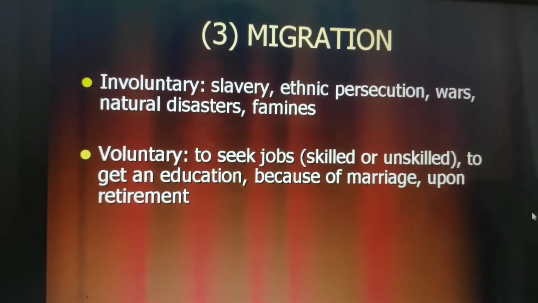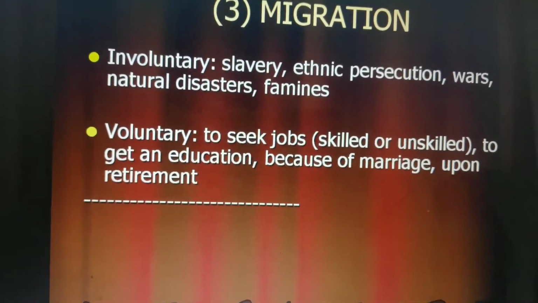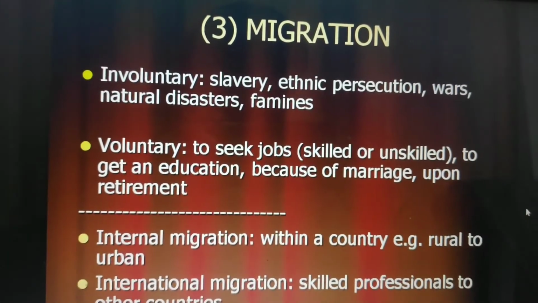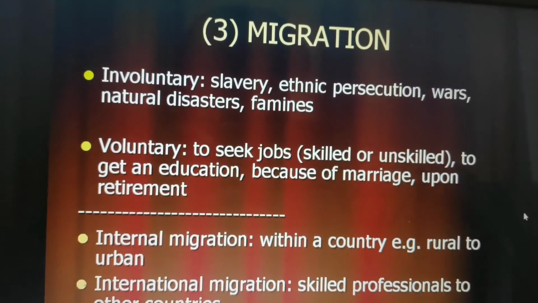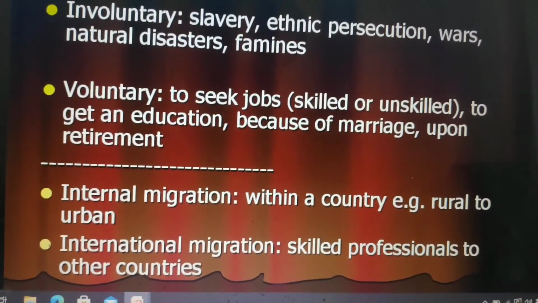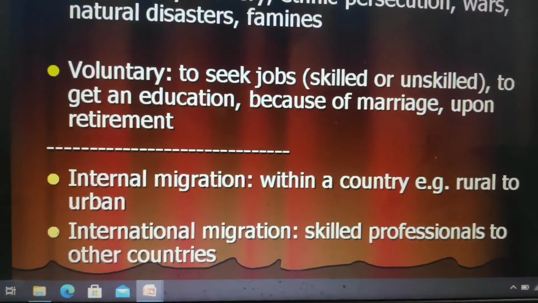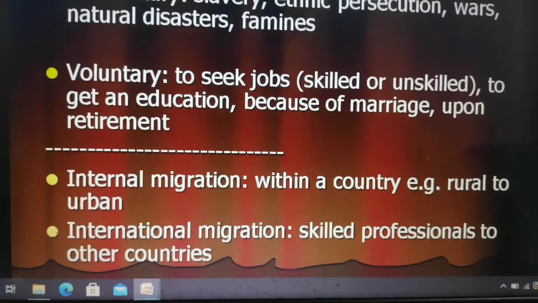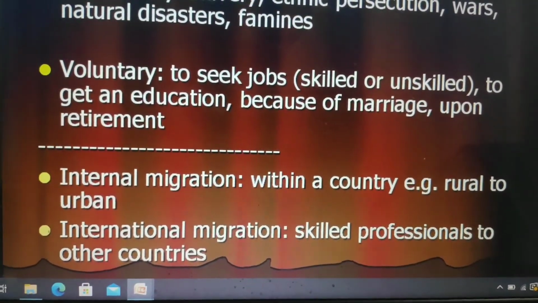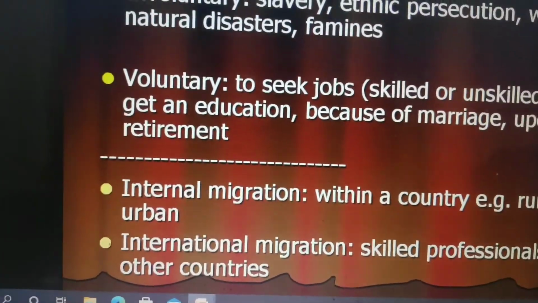Okay, so these are two terminologies you have to understand in this paper. And then there are another two terms which are the major terms of migration, that is internal migration and international migration. What is internal migration? Internal migration is within the country, for example rural to urban, and international or external migration is outside the country, especially skilled professionals going to other countries, from India to America, from India to England.